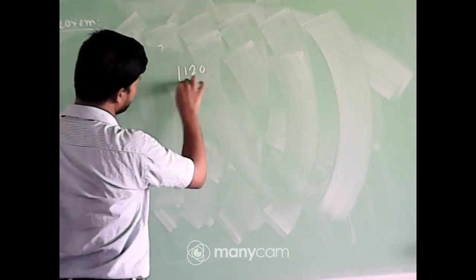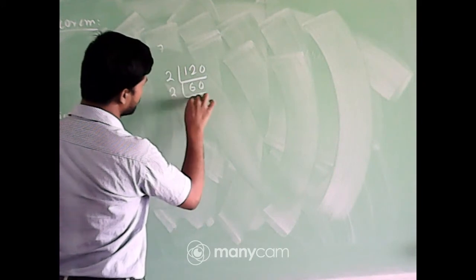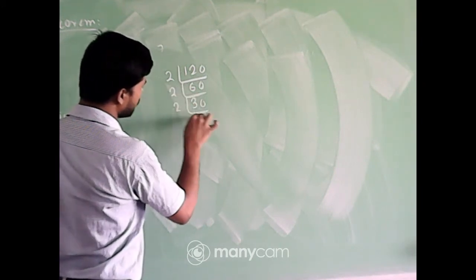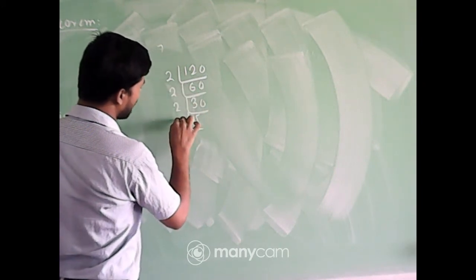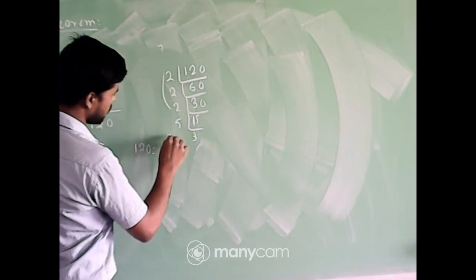Let us factorize 120. 2 60s are, 2 30s are, 2 15s are and 5 3s are. So 120 can be written in the form 2 cube into 5 to the power 1 into 3.